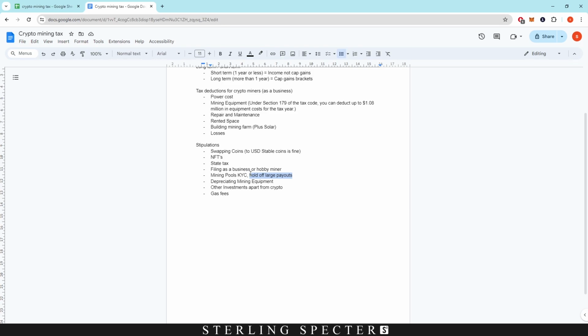But what you could do is save up a bunch of mineable coins, and then wait until the next bear market. As long as you have your minimum payout set extremely high, you could take that out, and it would reduce the tax that you're going to pay on the rest of them. So it's a bit of a gray area as well. However, it does matter because the taxable event comes when the pool actually pays you out.